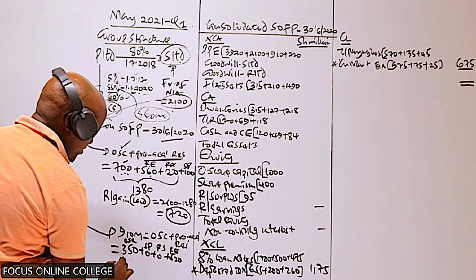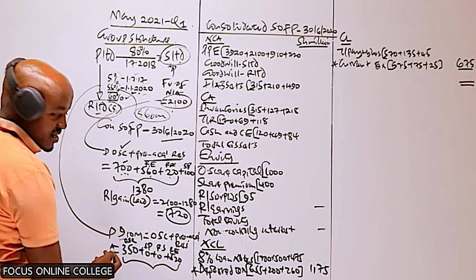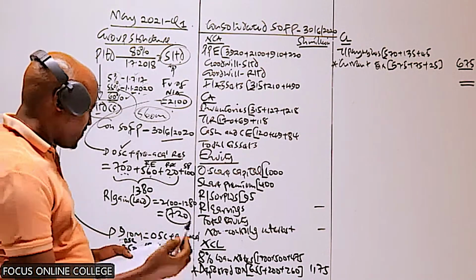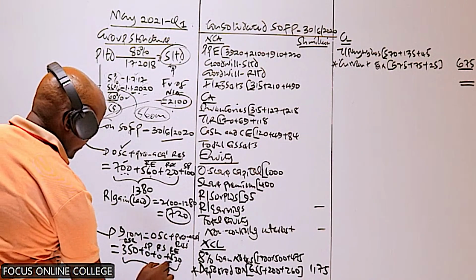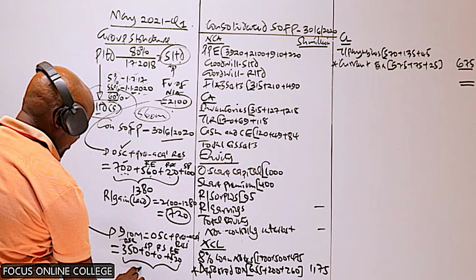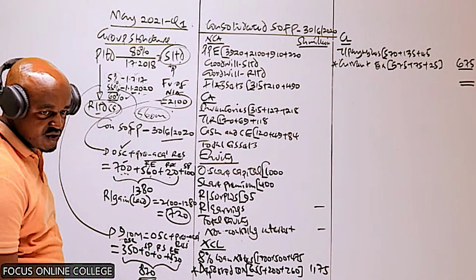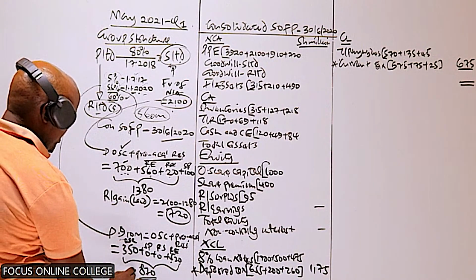So the difference between what we get here and this amount here is due to revaluation of plant. Can we add these two values here? They'll give us 870. So what is the difference between 870 and 910?